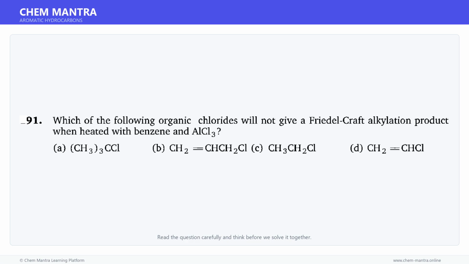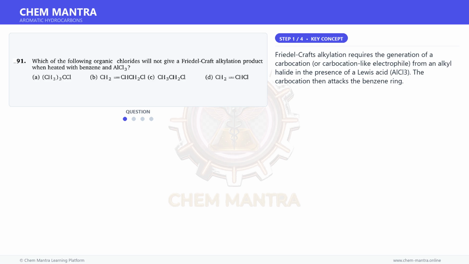Here is a question. Read it carefully and think about the answer. Let us solve it step by step. Let us first understand the key concept here. Friedel-Crafts alkylation requires the generation of a carbocation or carbocation-like electrophile from an alkyl halide in the presence of a Lewis acid, AlCl3. The carbocation then attacks the benzene ring.